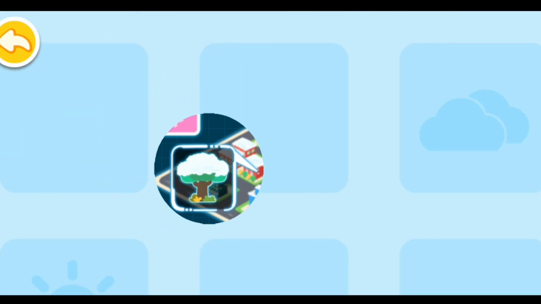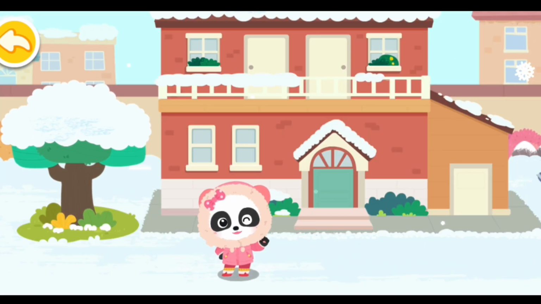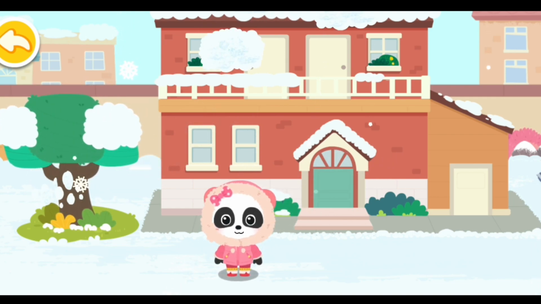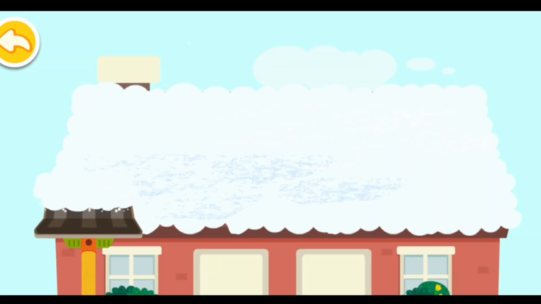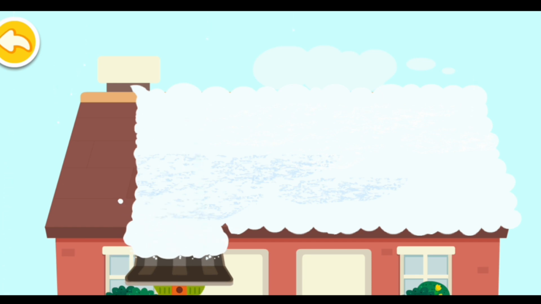Removing snow from heights. The snow is really coming down. Everything is covered in thick snow. Falling snow from the roof could hurt someone. Let's clear snow from the roof first.